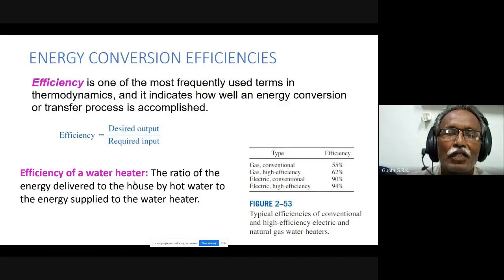Efficiency, I was talking about: desired output by required input. What is it that we are getting, and what is it that we are spending? For example, for the efficiency of a water heater, we get some heat by spending some electric energy. So we see how much energy I am spending and how much heat energy I am getting. The ratio of them will give the efficiency. The efficiency for various types of heating is given here.